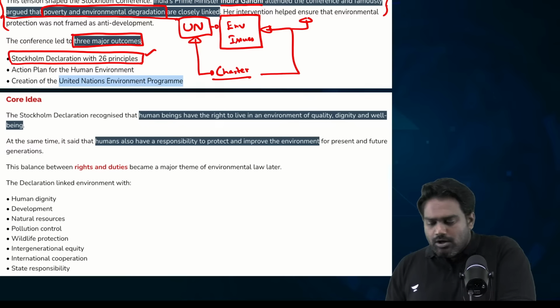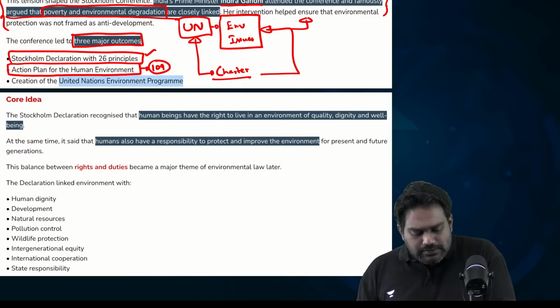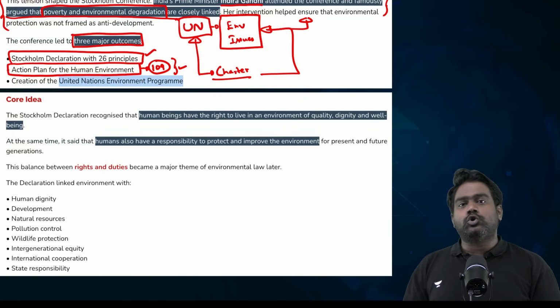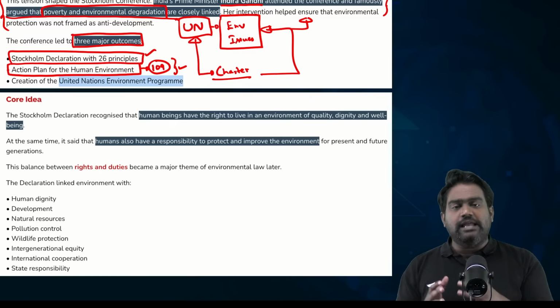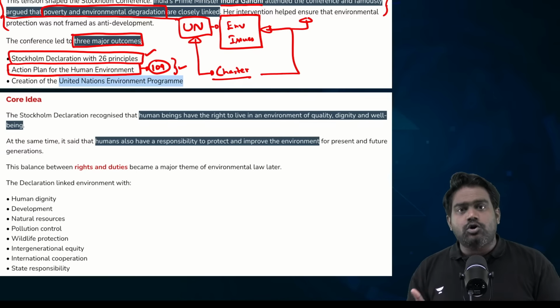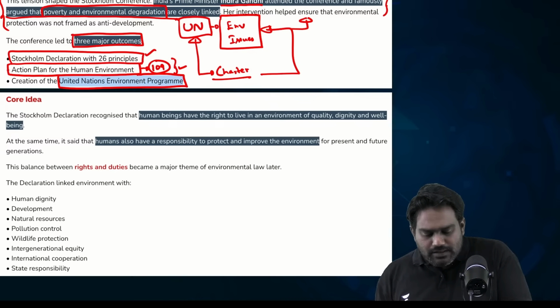It led to the adoption of the Action Plan for Human Environment, consisting of 109 recommendations, and a resolution that inspired many governments across the world to draft their own environmental laws and legislations. And more importantly, the Stockholm Conference established the UNEP, the United Nations Environment Programme.